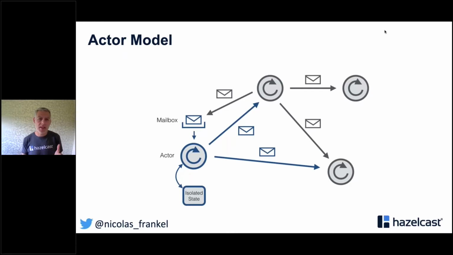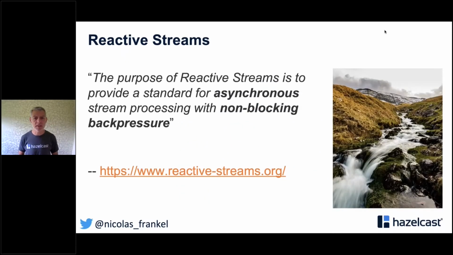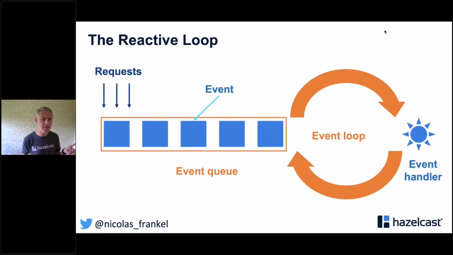And in the end, it didn't go that way, because right now, the most popular programming model is not the actor model, it's Reactive Streams. And there is a spec about that. The idea is still to do non-blocking asynchronous message passing, but in a completely different way. The idea is to do it through the event loop. So you've got requests that get queued into an event queue, and then you've got an event loop that handles them and dispatches them to the right place.